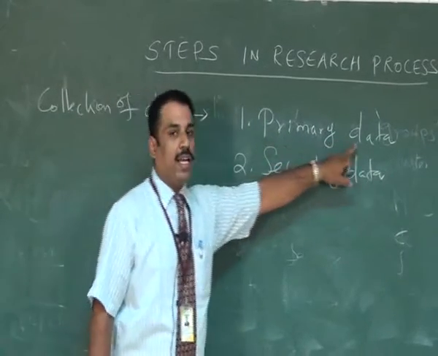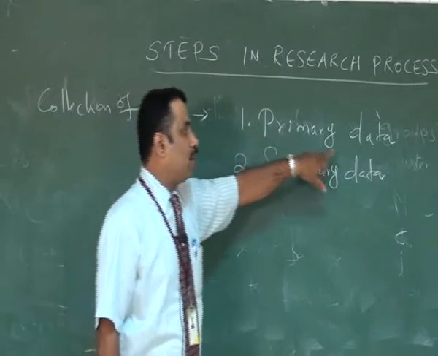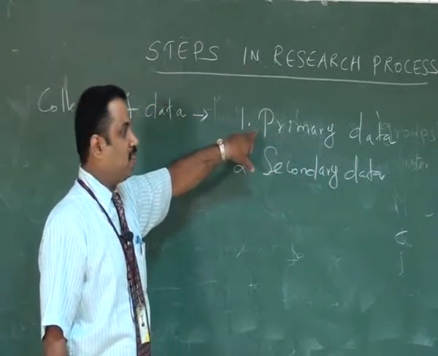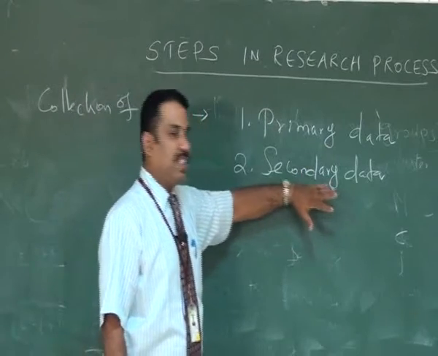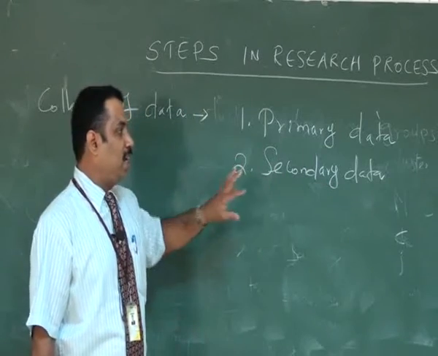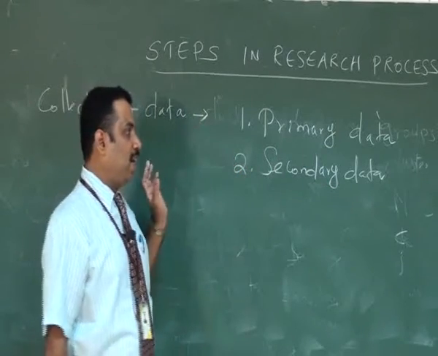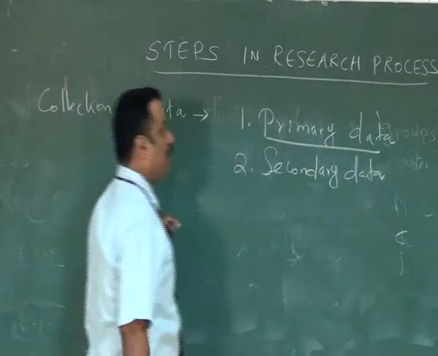What is the primary data collection method? The data which are collected firsthand, for the first time. In the case of secondary data, these data already exist, available ready-made in the market or in the library resources. So how to collect primary data?